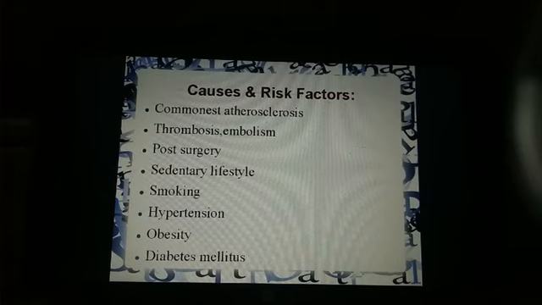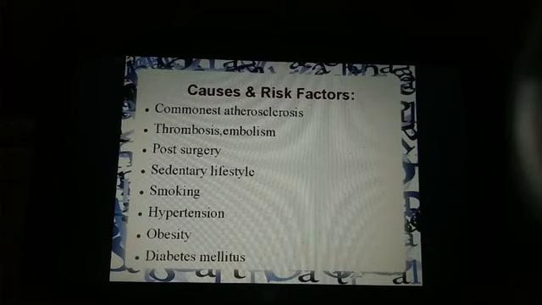Next is post-surgery. Due to incision in muscle and other structures, there occurs stasis of blood which may lead to thrombosis. For example, post-total knee replacement, it is always advisable to stretch calf muscles to prevent deep vein thrombosis. Next, sedentary lifestyle. It increases fat by decreasing high density cholesterol and increasing low density cholesterol, which is a bad cholesterol. Smoking. Cigarettes contain nicotine, which causes vasospasm and decreased circulation.